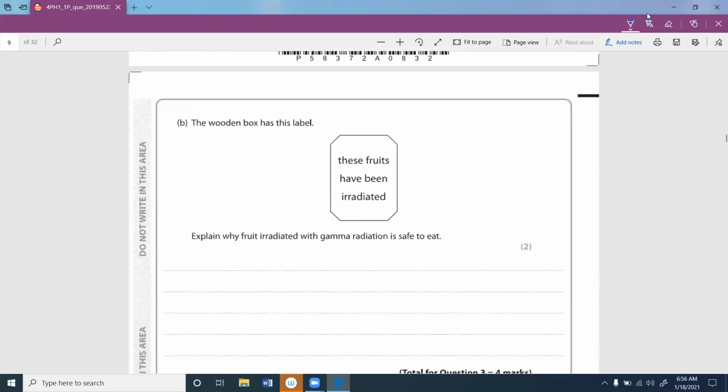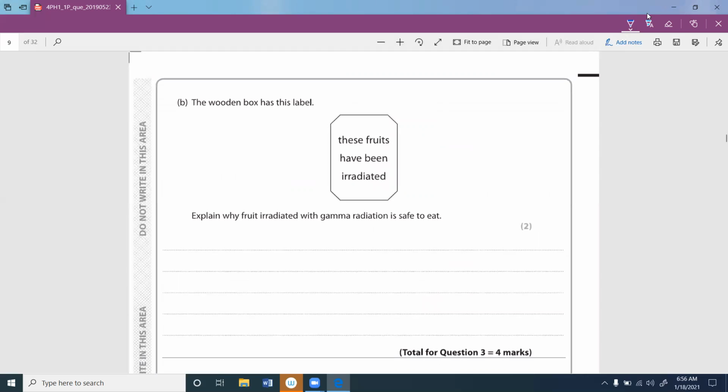Okay. Then they mention the fruit box has this label: these fruits have been irradiated. Explain why food irradiated with gamma radiation is safe to eat. In this case, if it is irradiated, there's no bacteria in it.